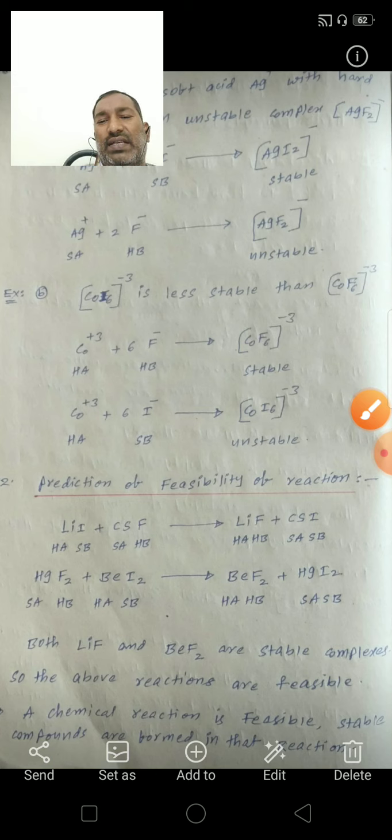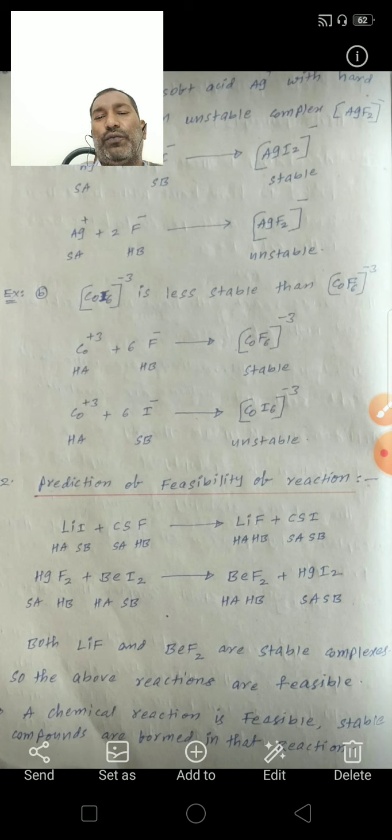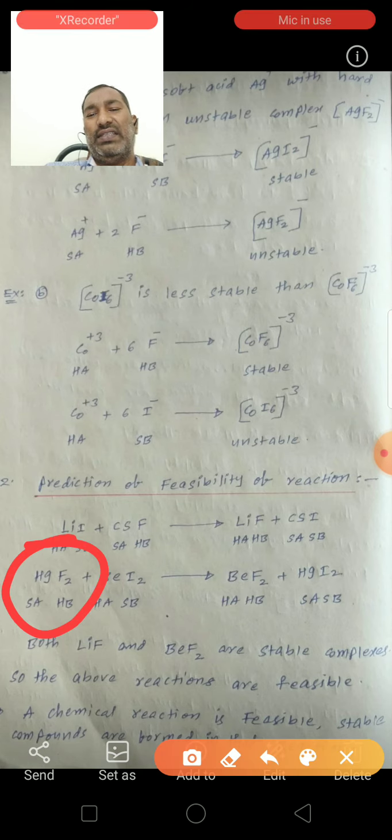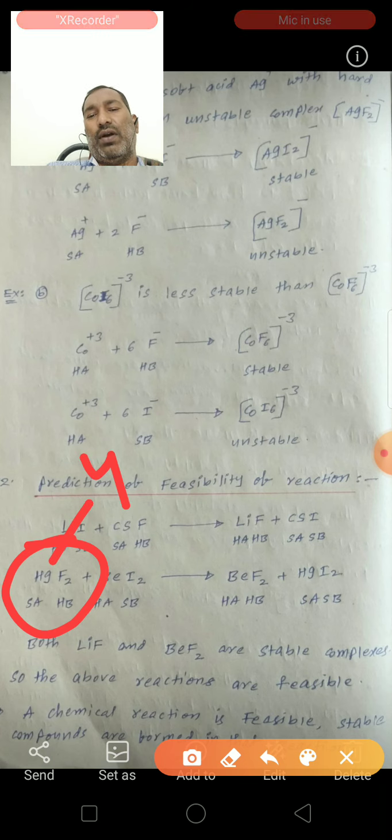See here the second one, HgF2 plus beryllium iodide forms beryllium fluoride and mercury iodide. In HgF2, mercury is a soft acid and F is a hard base, so they form an unstable complex.